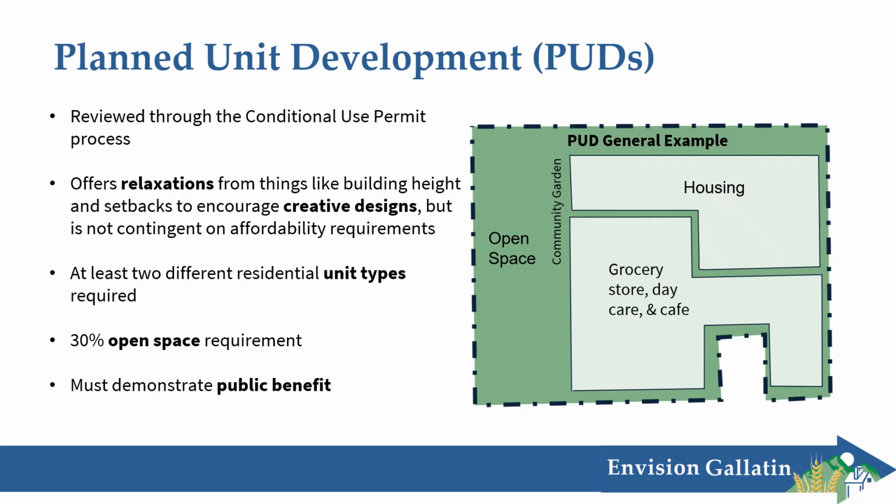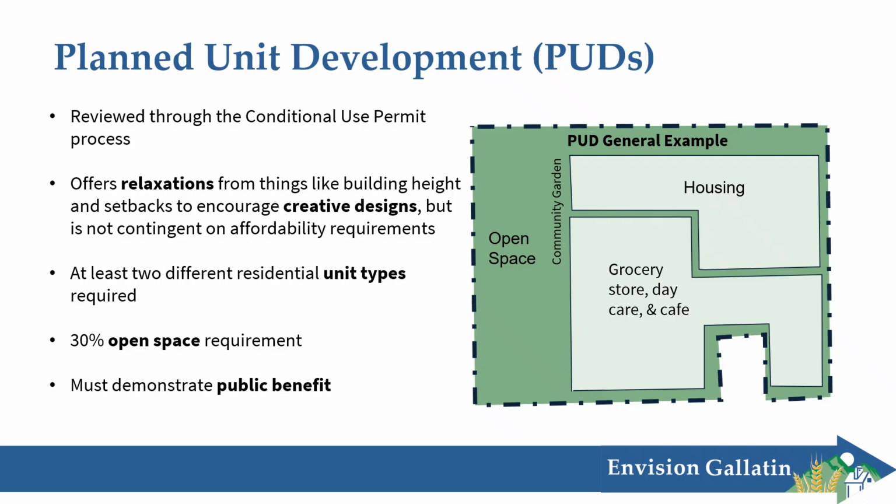A developer could certainly include affordable housing here, and that's one of the things on the list of public benefits that they are required to show. That's one they could incorporate to show public benefit, but it's not strictly required in every PUD. In PUDs, developers must include at least 2 different residential unit types, 30% open space, and again, they must pick from a list of several criteria to show how they're meeting public benefit. You can view that criteria in the PUD section.